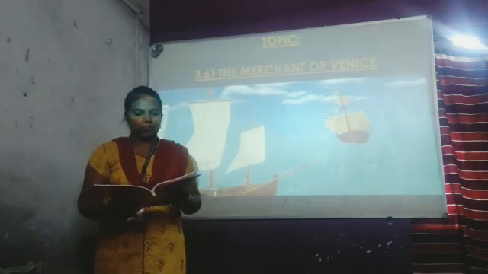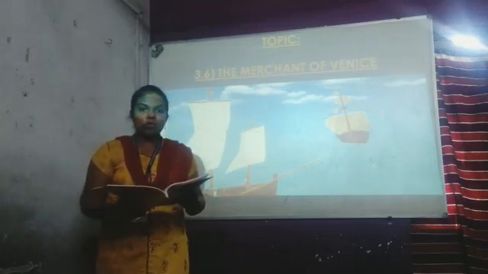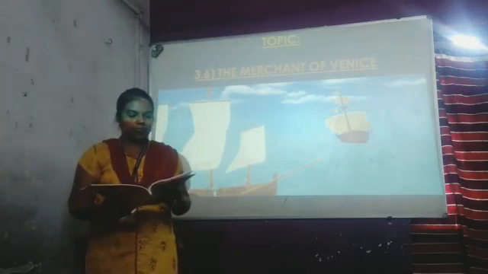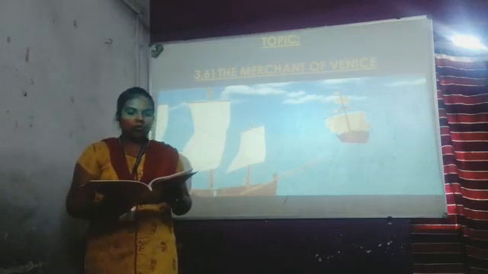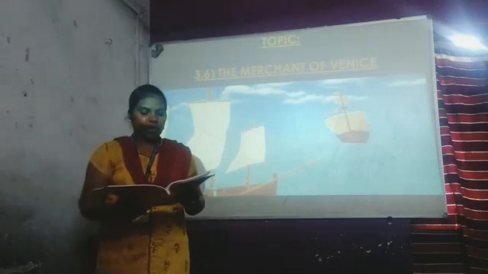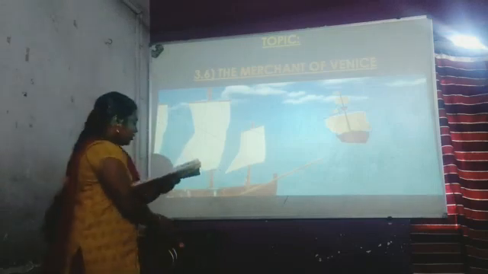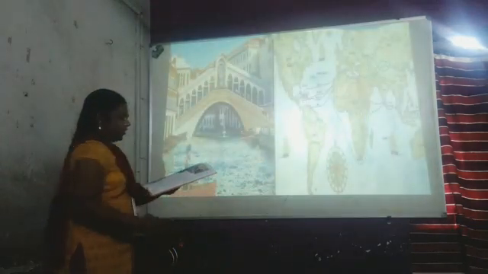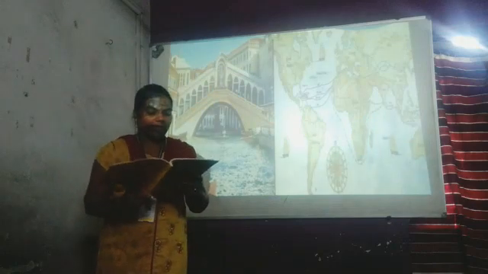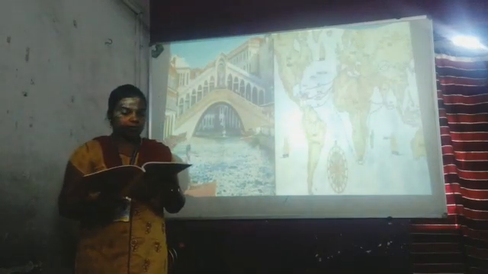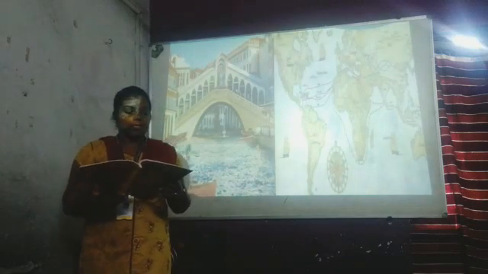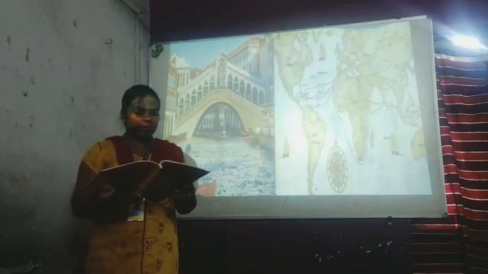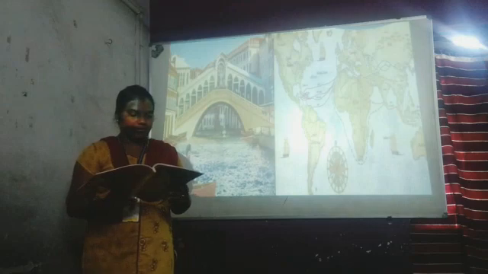3.6, The Merchant of Venice. Antonio was a merchant who lived in Venice, a populous city in Italy. In those days, that is about 500 years ago, sea voyages were very dangerous. And yet, some adventurous merchants travelled across the seas. Some others spent a lot of money in sending ships to faraway countries.